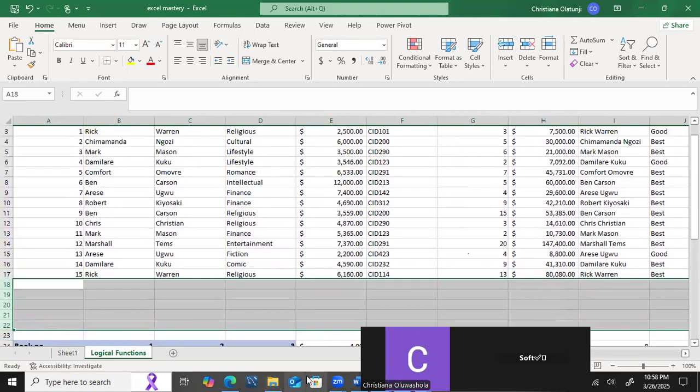When we say lookup functions, just like the word implies, I want to look up this value in some place, but now it deals with a table. I want to look up this value in this table using maybe columns, using rows. That is where vertical lookup and horizontal lookup come in. We have types of lookup functions: HLOOKUP, VLOOKUP, and XLOOKUP. HLOOKUP means horizontal lookup, VLOOKUP means vertical lookup, and XLOOKUP is a combination of vertical and horizontal lookup.